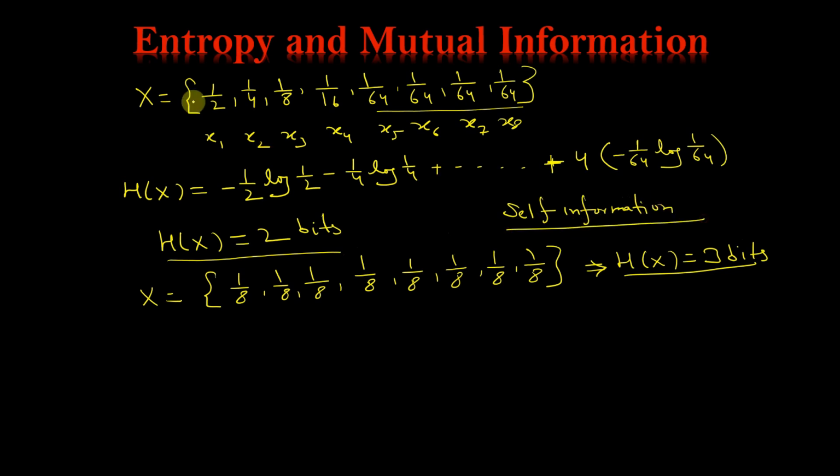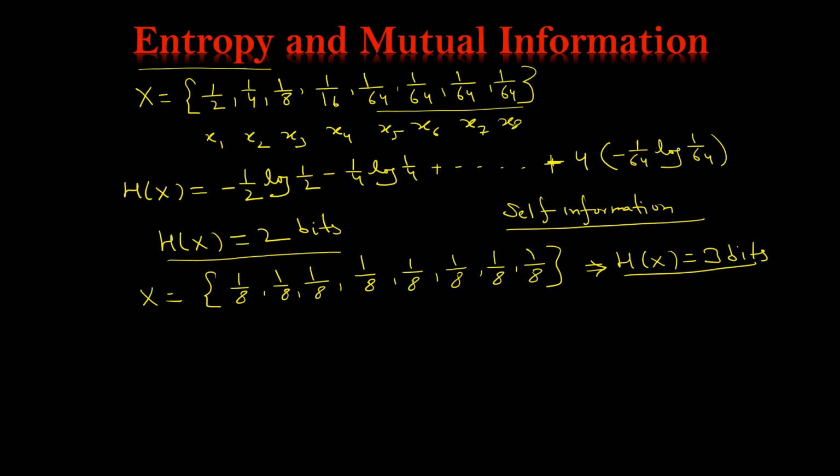This is also called entropy, or you can also call it self information. It is the information about that random variable, or you can say an event. It is the number of bits required to represent that random variable or that event.